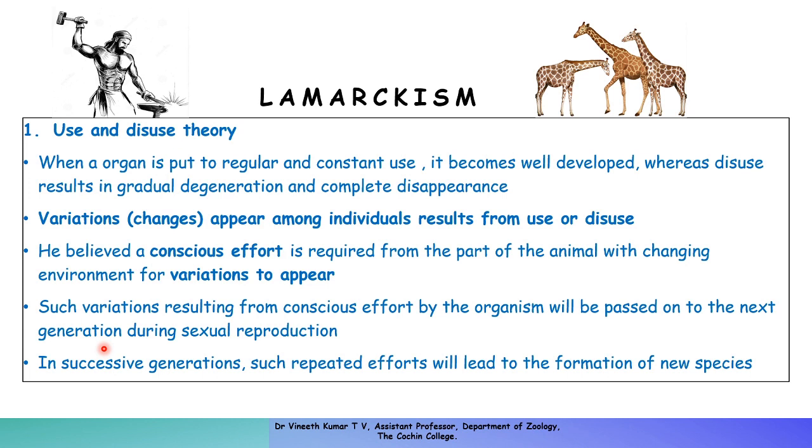And for that organ to be developed, what should happen in the first place is that a conscious effort is required from the part of the animal, with a changing environment, for variation to occur. That is what we discussed in the earlier session, that two things are required for variation to occur.